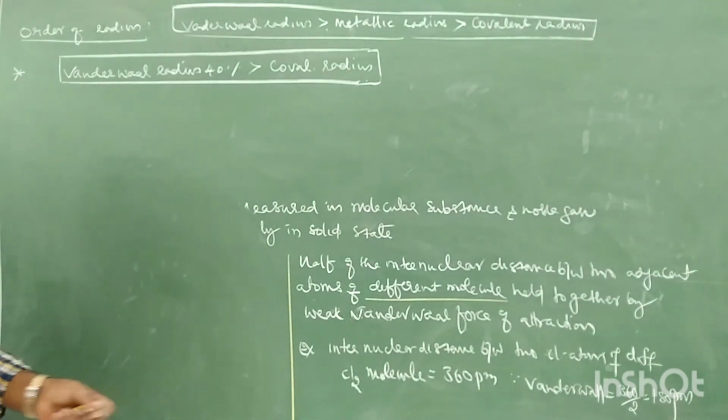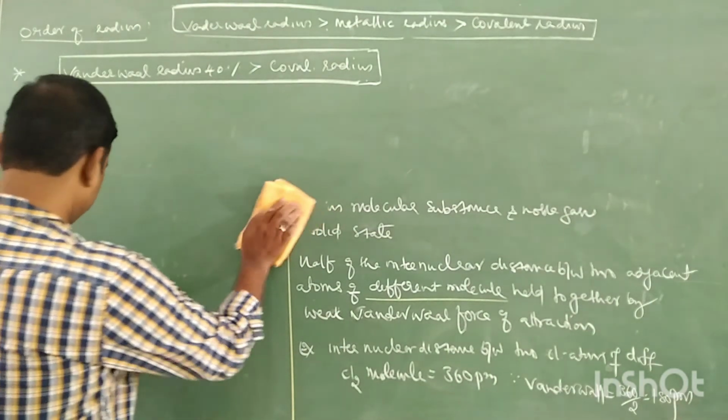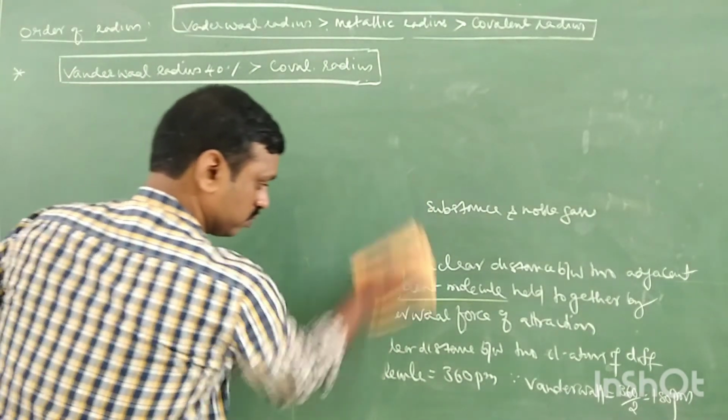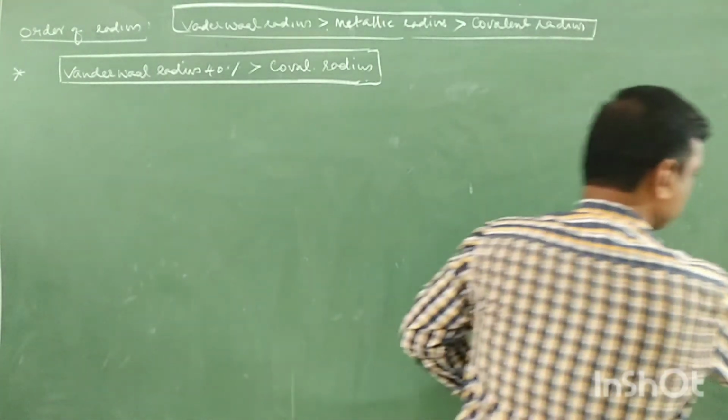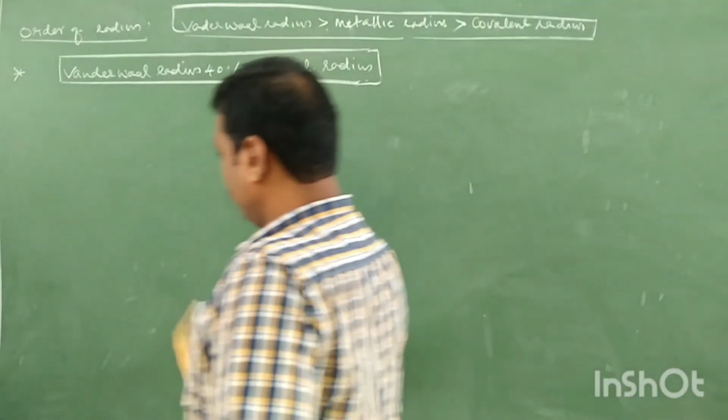Okay, next is variation of atomic size in period and group.